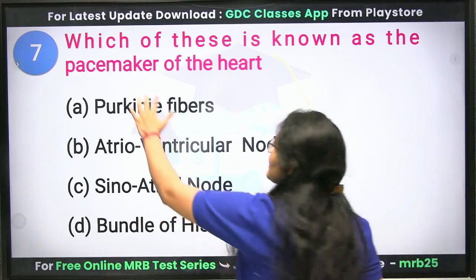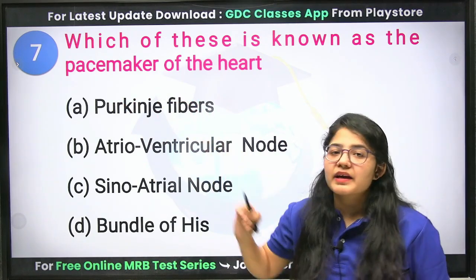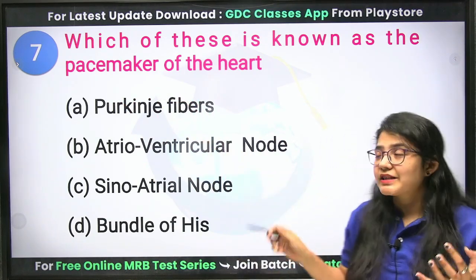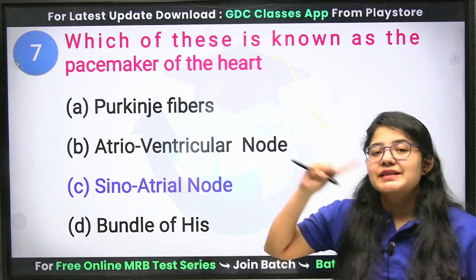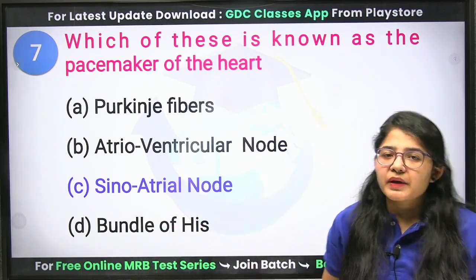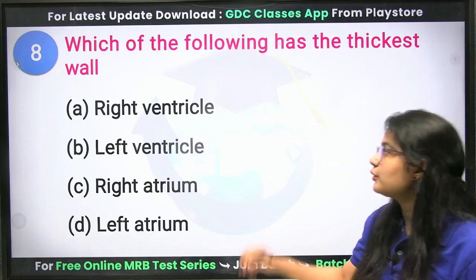Maker means making something. This pacemaker is generating your electrical impulses, and the function of the sinoatrial node is the same as a pacemaker. Clear? So the pacemaker of your heart is the SA node.